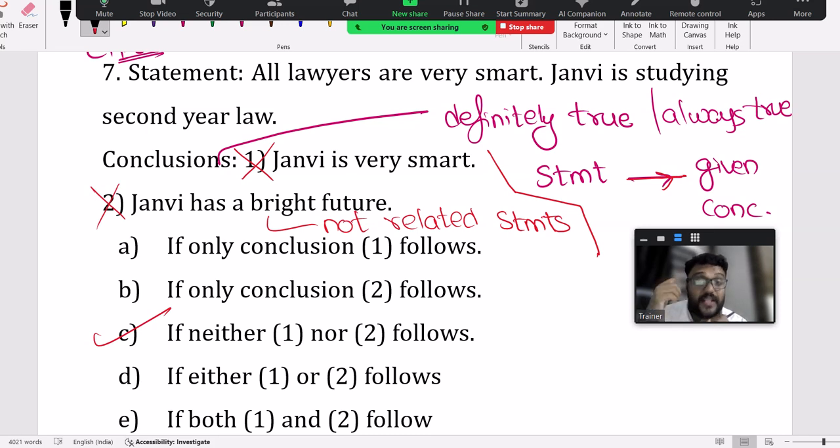"Janvi has a bright future" is your assumption. You are assuming lawyers have a good future. That is not given in the question, right? In the statement, whether they are given. The conclusion is with respect to the statement. With respect to the statement, I repeat, my dear friends.